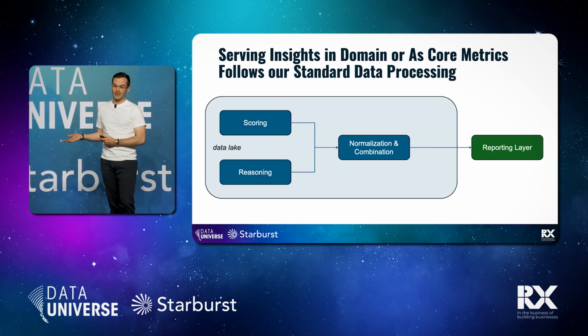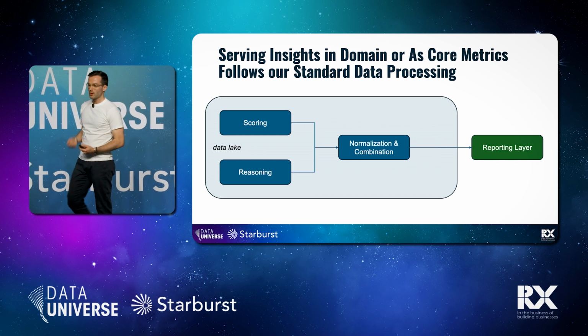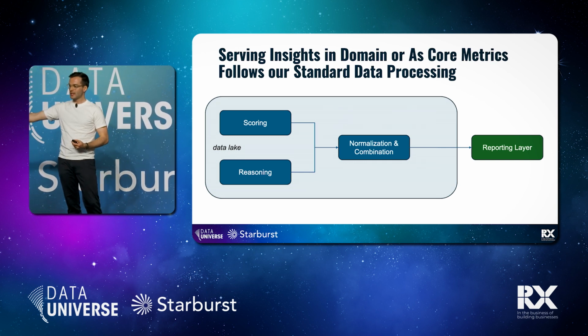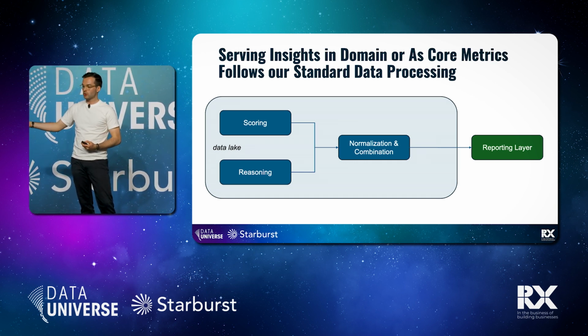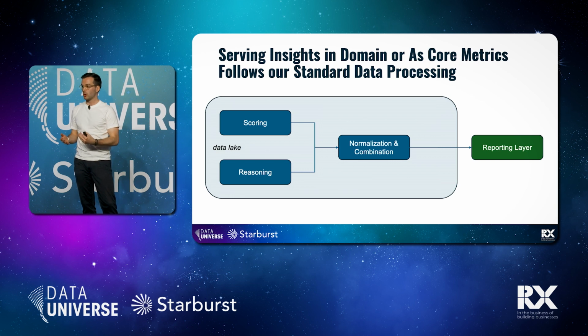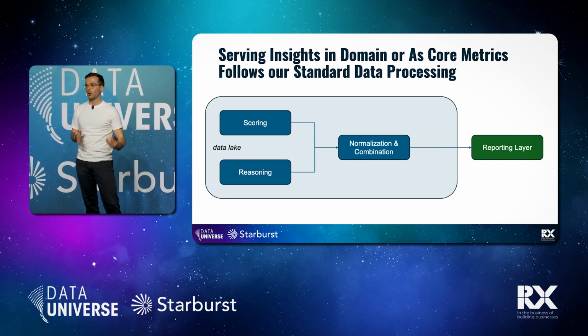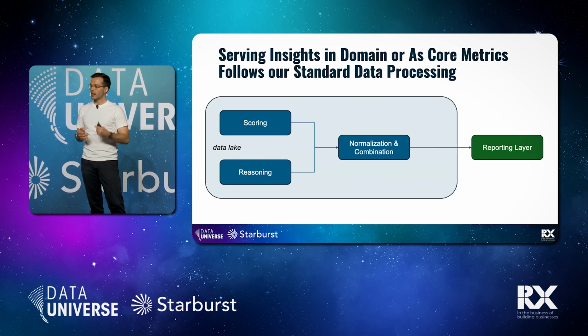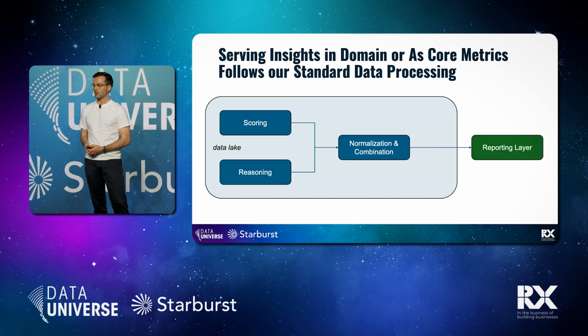Cool part about that is, with our data mesh approach, the scoring and the reasoning being already in our data lake, we add our traditional normalization and recombination layer on top of it. Obviously, for a large language model, it'll look different how we evaluate if the score and the reasoning is sound to surface into our reporting layer and into our BI tools. But ultimately, it is the same approach that we have as if we were to extract, load, transform any other type of data. It is generated by this large language model.